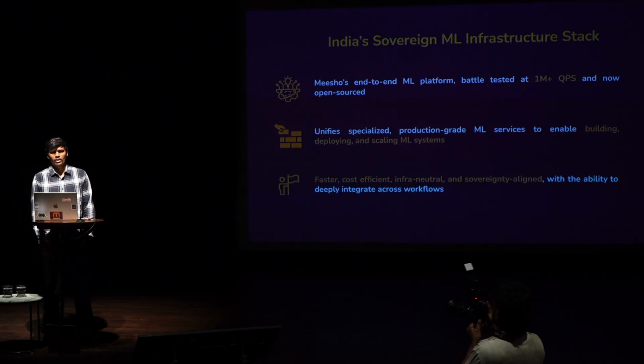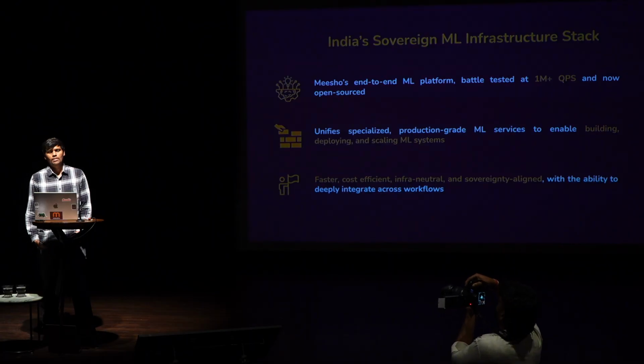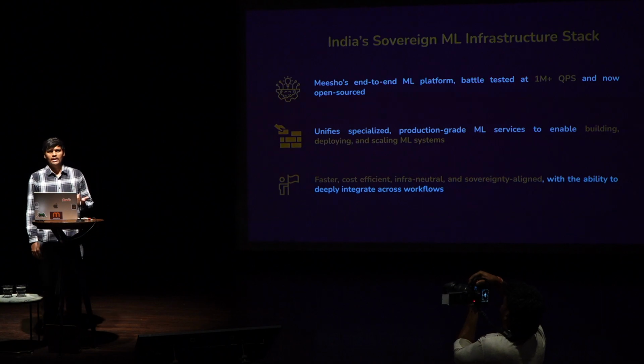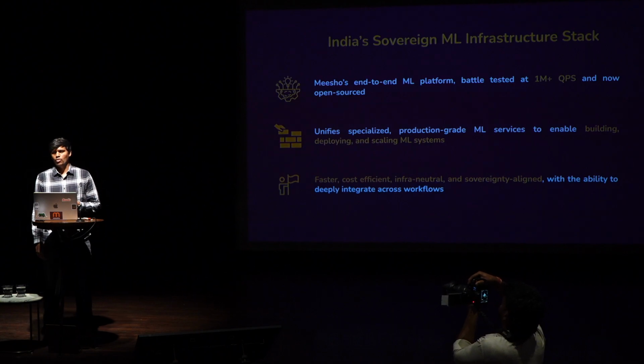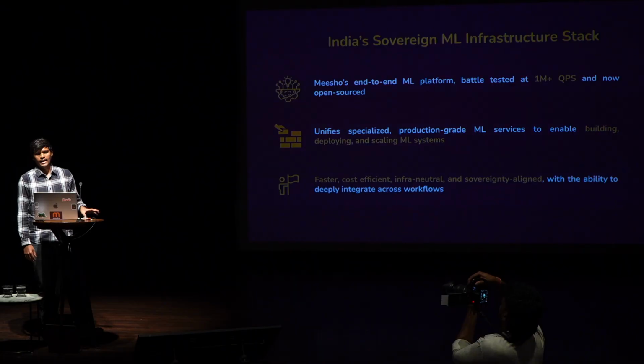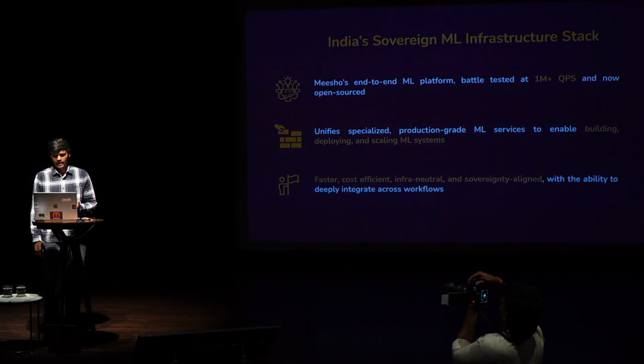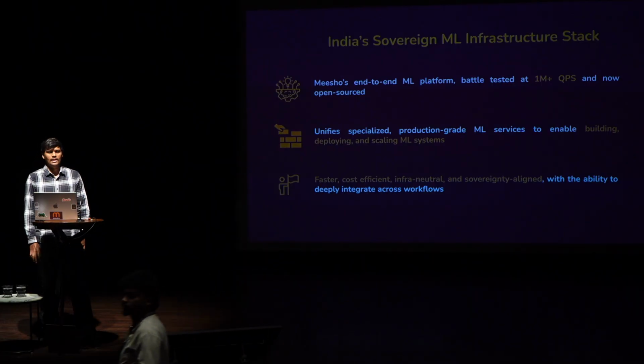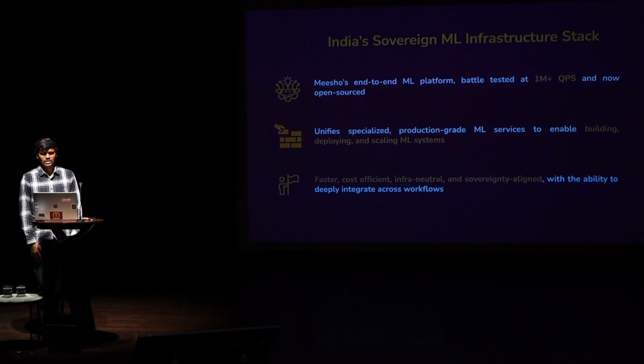All the models that we build at Meesho receive a huge number of requests per second in real time. And this 1 million plus QPS is just during business as usual. During the Diwali sale, we get a much higher number of requests. So our stack is built for scale, and can handle all the requests incoming to our ML models, deep learning models, and even LLMs.